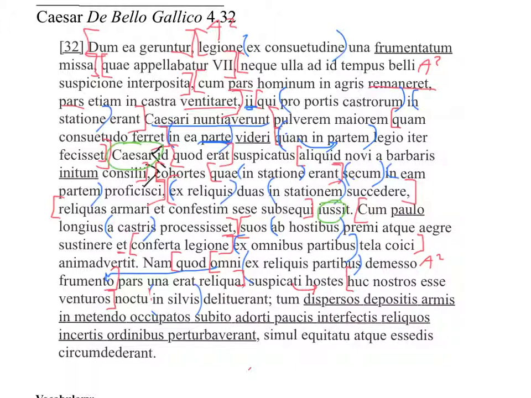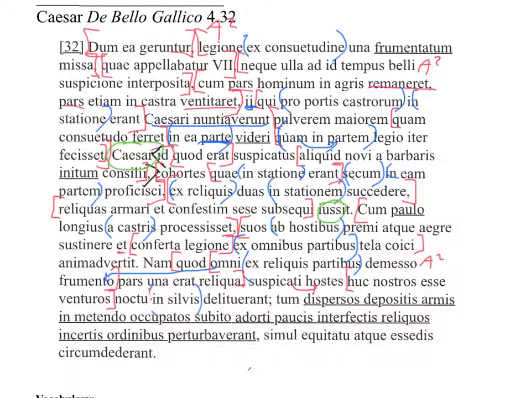All right, continuing on here, we see: tum dispersos depositis armis in metendo occupatos subito adorti paucis interfectis reliquos incertis ordinibus perturbaverant simul equitatu et essedis circumdederant. Okay, so a couple things I saw as I was reading that. Dispersos looks like a perfect passive participle, but there's not really much of a clause going with it. It's just kind of there.